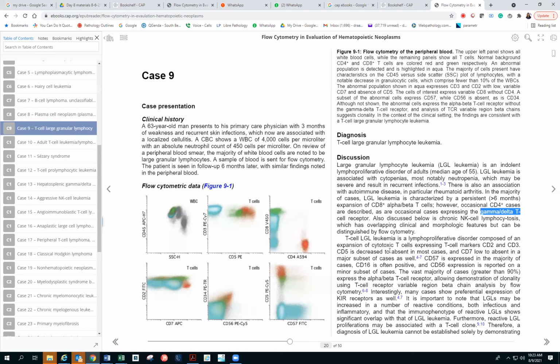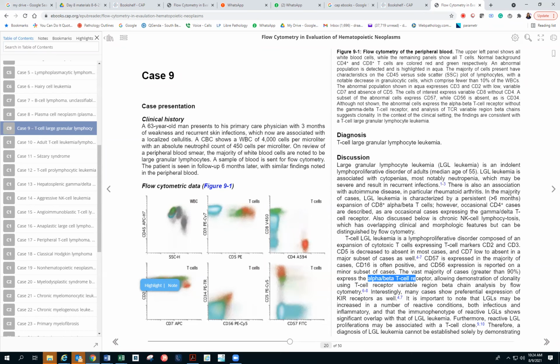TLGL leukemia is a lymphoproliferative disorder composed of expansion of cytotoxic T cells, expressing the T cell markers CD2 and CD3. CD5 is decreased to absent in most of the cases. CD7 is low to absent in a major subset of the cases, so you were right. CD57 is expressed in the majority of the cases. 16 is often positive. 56 is reported in a minor subset, so usually negative. And in the vast majority of the cases, more than 80%, they are alpha beta type, allowing the demonstration of clonality.